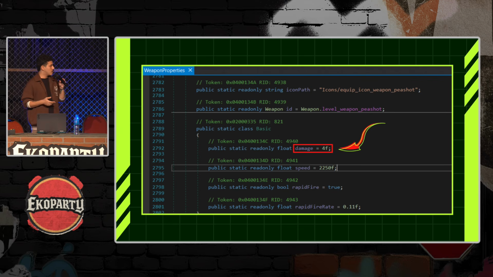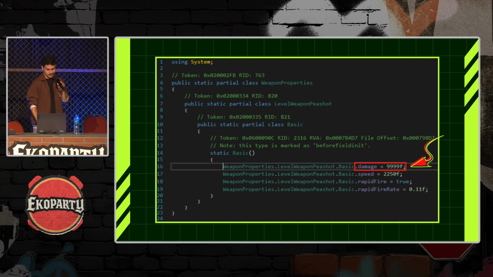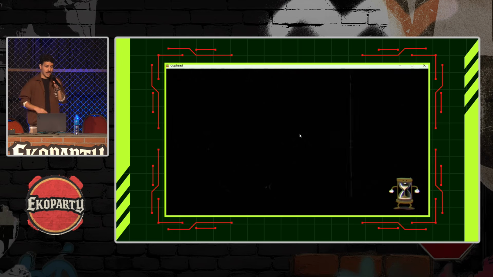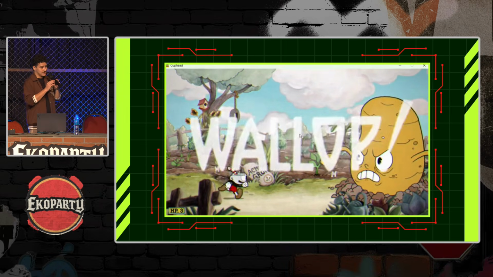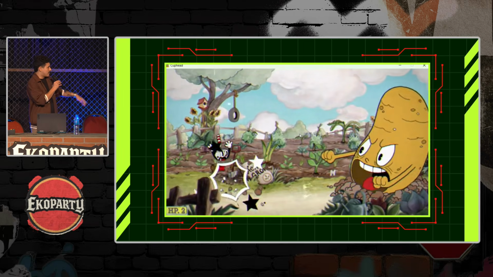So I was thinking, what would happen if I just change this value to something ridiculously high? And that's what I did. So I changed it, and let's see if this works. Now I changed it and recompiled it, and let's see what happens. So the boss can hit me.